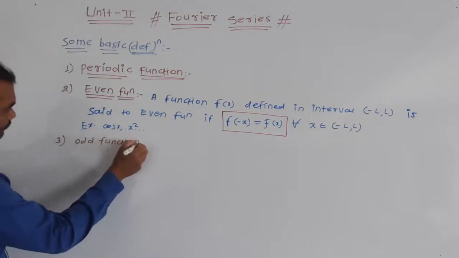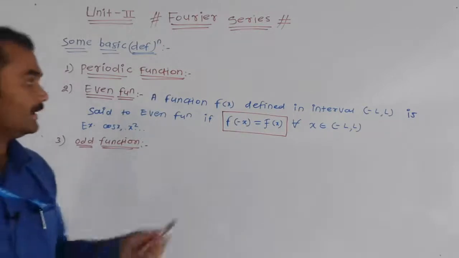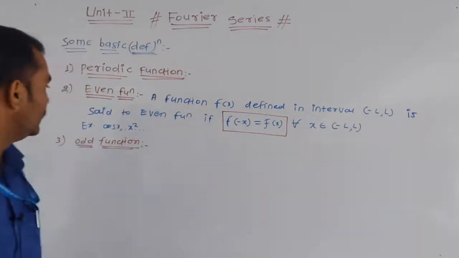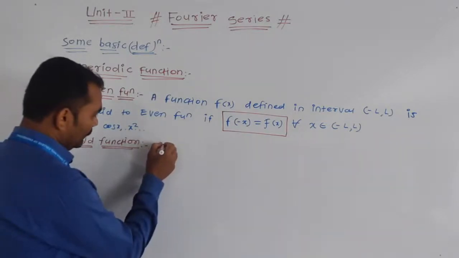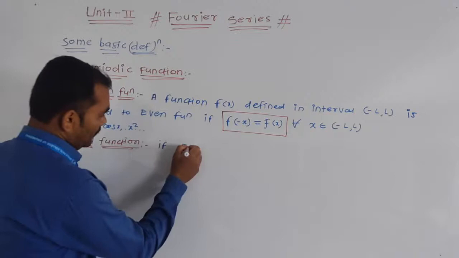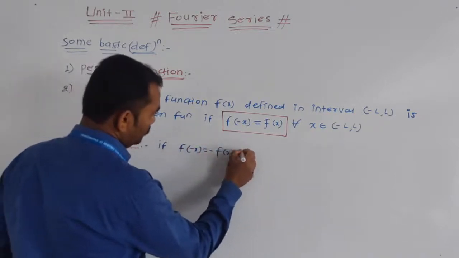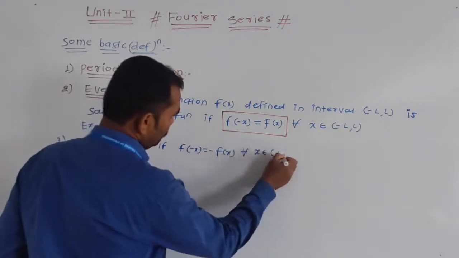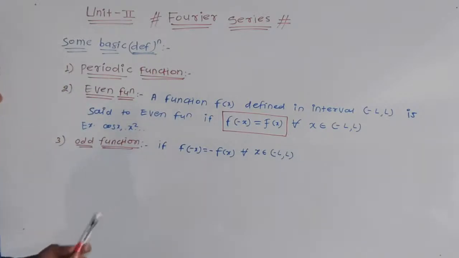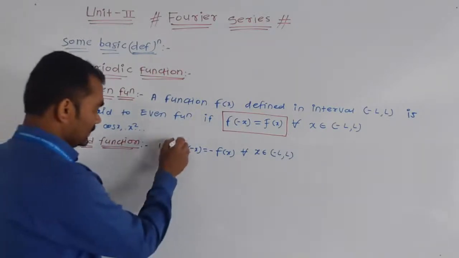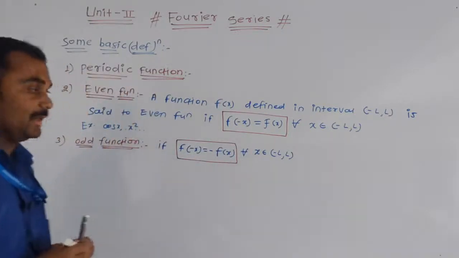Odd function. Same definition: a function f of x defined in the interval minus L to L is said to be odd if f of minus x is equal to minus f of x for all x belonging to minus L to L. For odd function, f of minus x is equal to minus f of x. This is your definition.